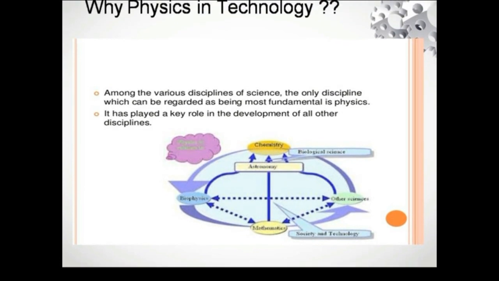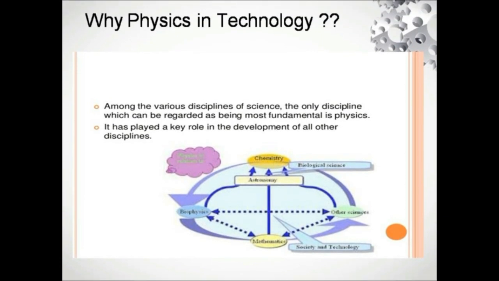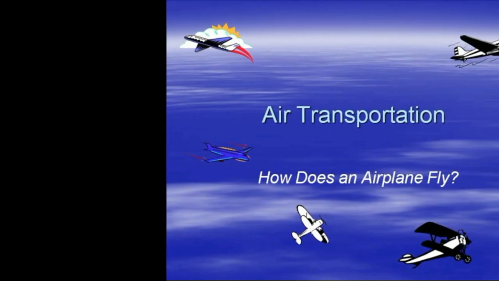Here you can see the diagram, which is interrelated. Basic sciences are given here: biophysics, chemistry, life science, and some other sciences are also given, and all of this can combine under one single roof, where some basic laws and basic phenomena of physics govern. So physics is mandatory for all the technologies being developed. And next we shall see one among the technologies, which is air transportation.